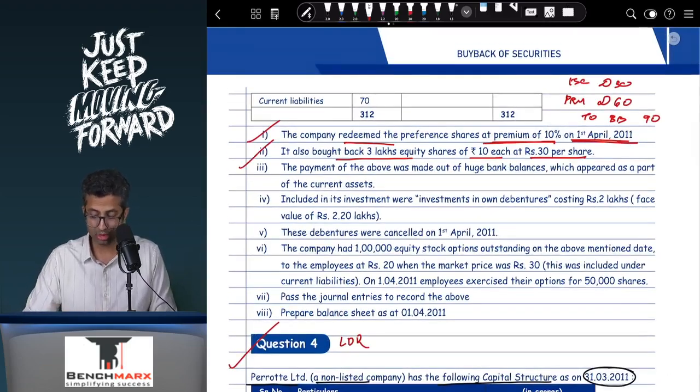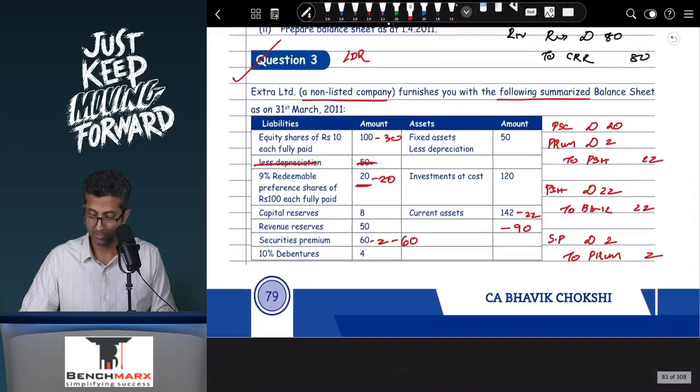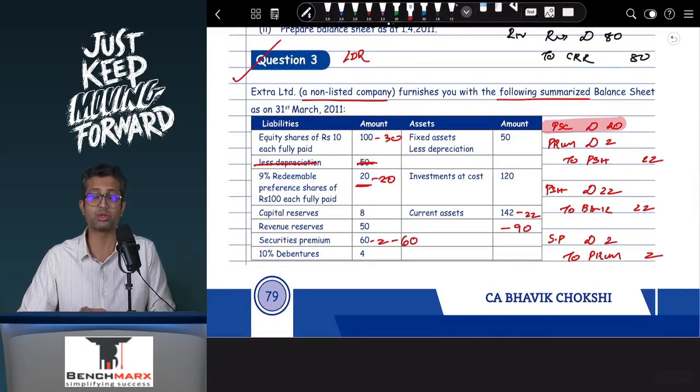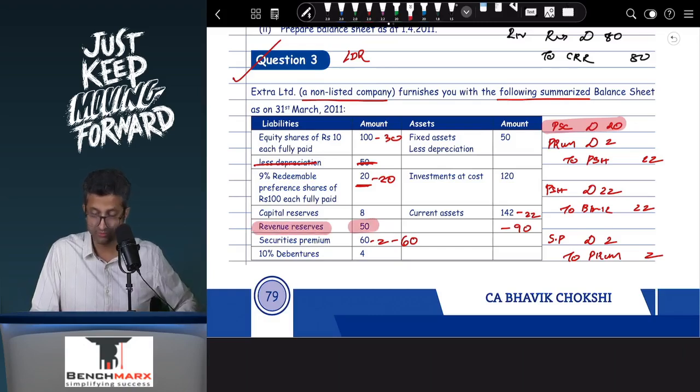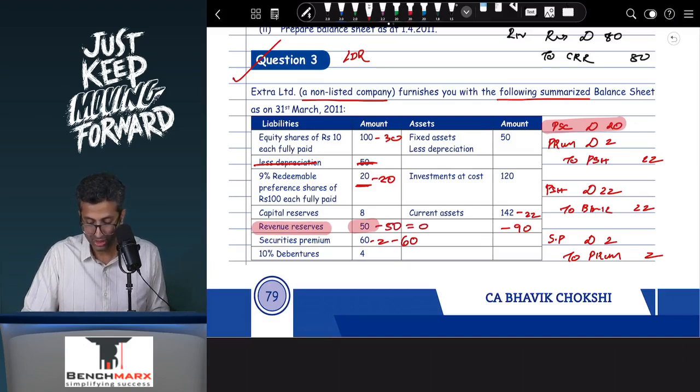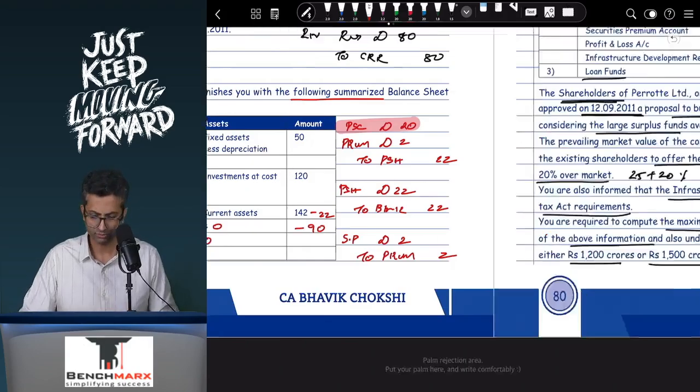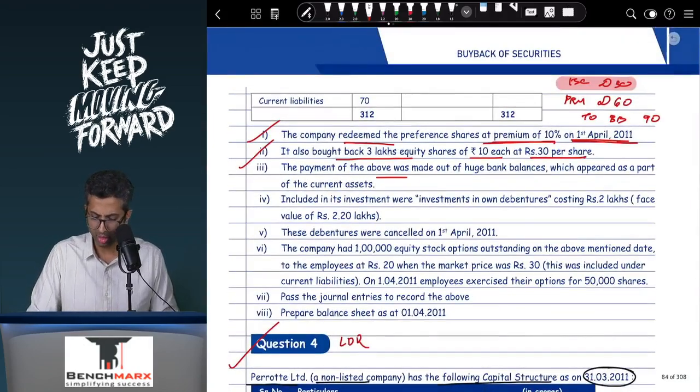Now there is a redemption of equity shares, buyback of equity shares, and redemption of preference shares. Equity share capital is debited by 30, preference share capital is debited by 20, and hence there will be transfer from the general reserve to the CRR. So there will be an entry of 20 plus 30, that is equal to 50. So this is revenue reserves account debit, which is 50 to CRR 50. So your revenue reserves will become 0. In fact, a CRR will be created, let us say at 50 rupees. Okay. Next, the payment of the above was made out of the huge bank balances which appear in the current assets. Fair enough.